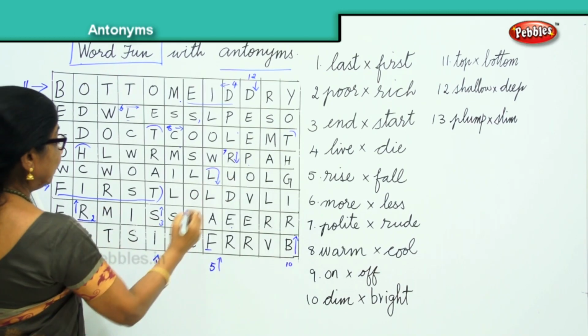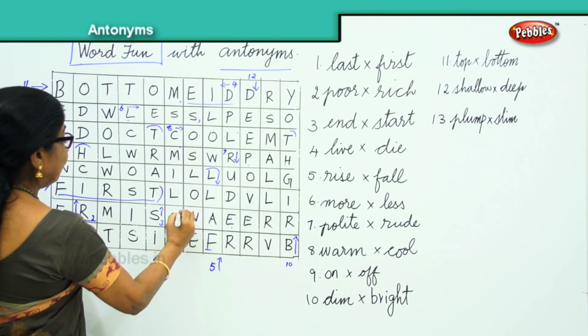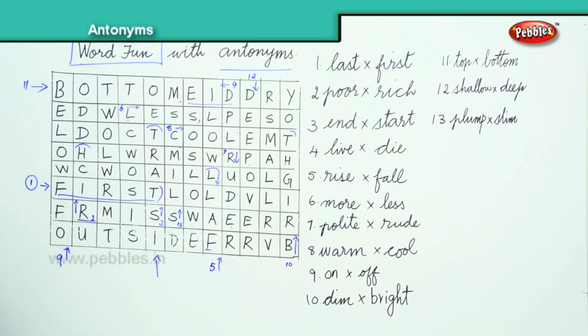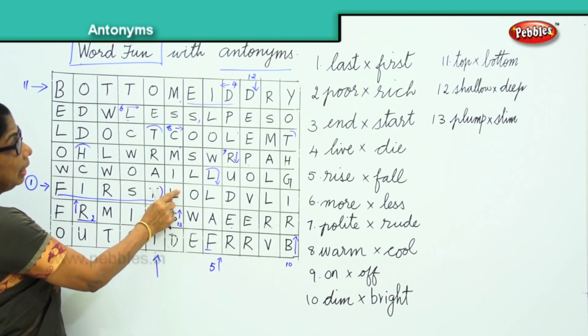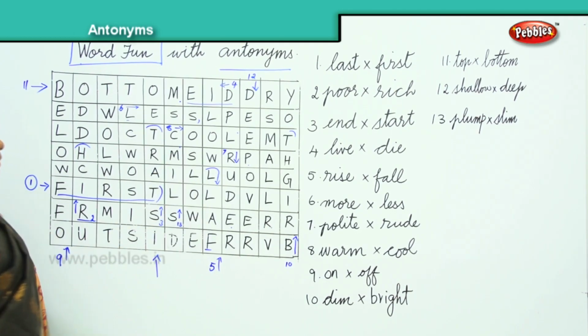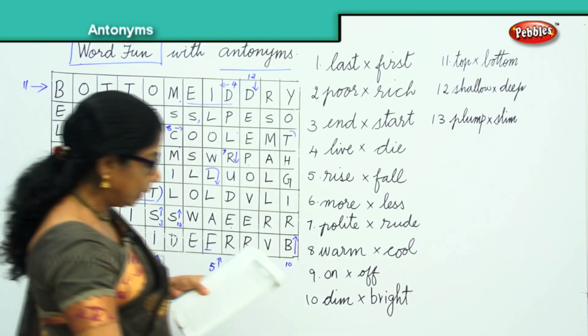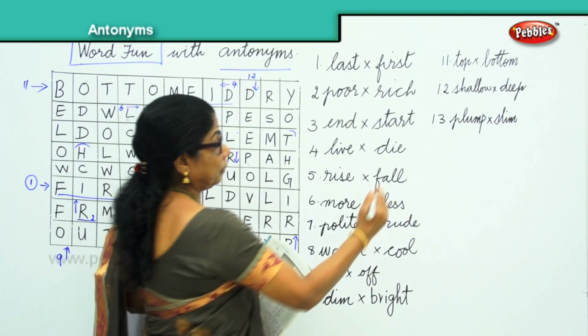S-L-I-M, that is number 13. Number 13, S-L-I-M, slim. And the next word is large.